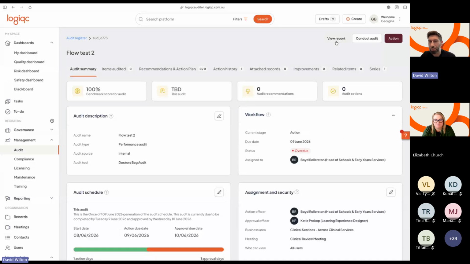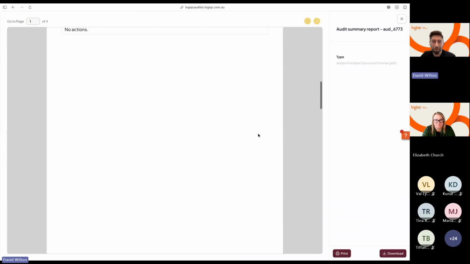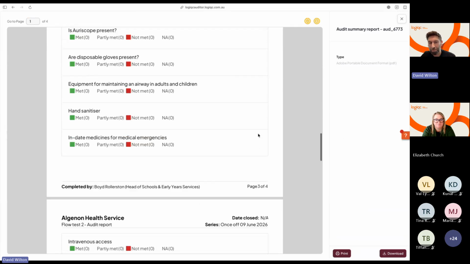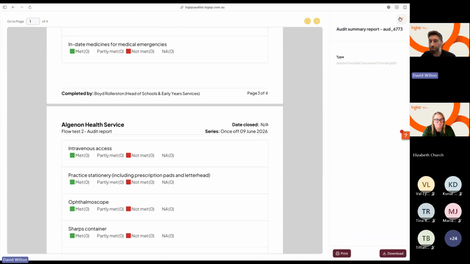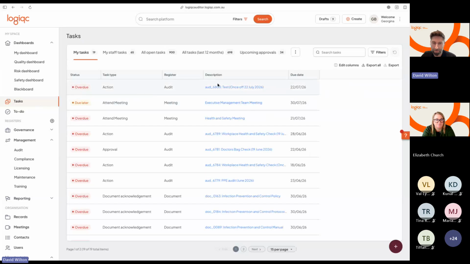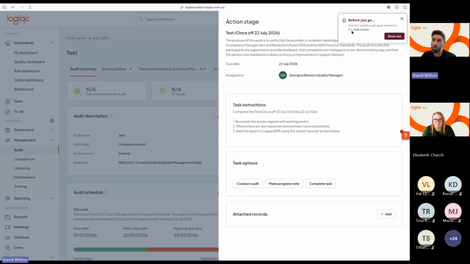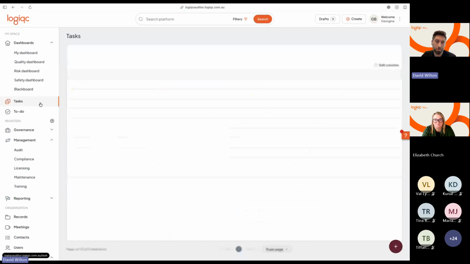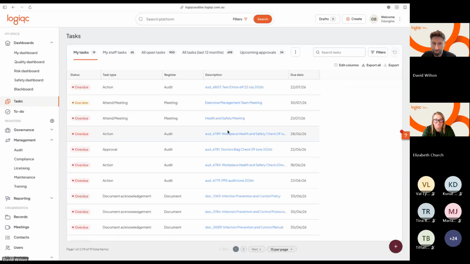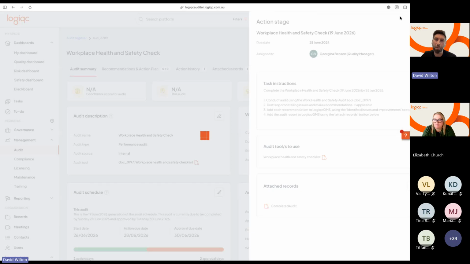One of the things I'd probably like to show you here is the audit summary report. So that's looking quite nice in terms of the information that's available to you through that. I might actually even jump in and show you what an audit actually looks like. If I've got one here. No, sorry, let me close out of that. Did have one previously. I might come back to that one.